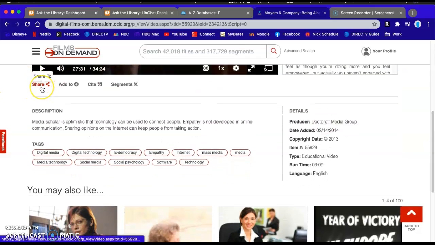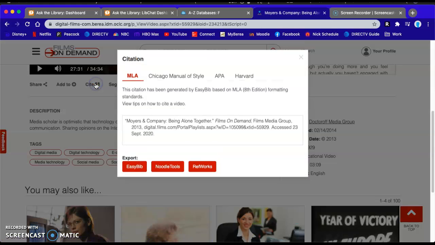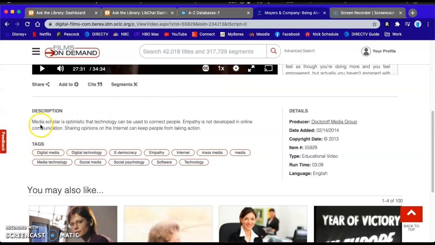You can also share it, add it to your playlist so you can watch it later, or cite it, and when you click cite you can do MLA, Chicago, APA, or Harvard. It also gives a brief description, as well as the producer, the date added, the copyright date, and the type and the length.